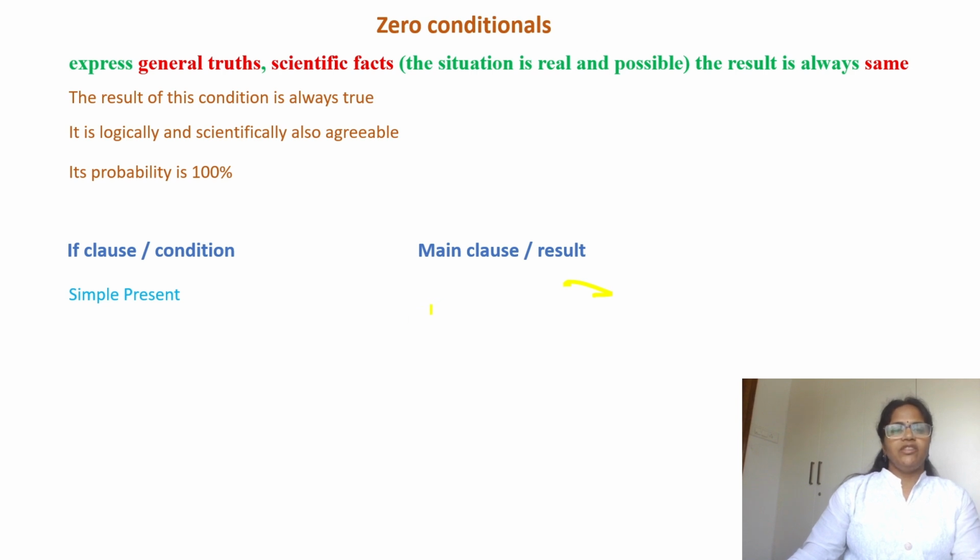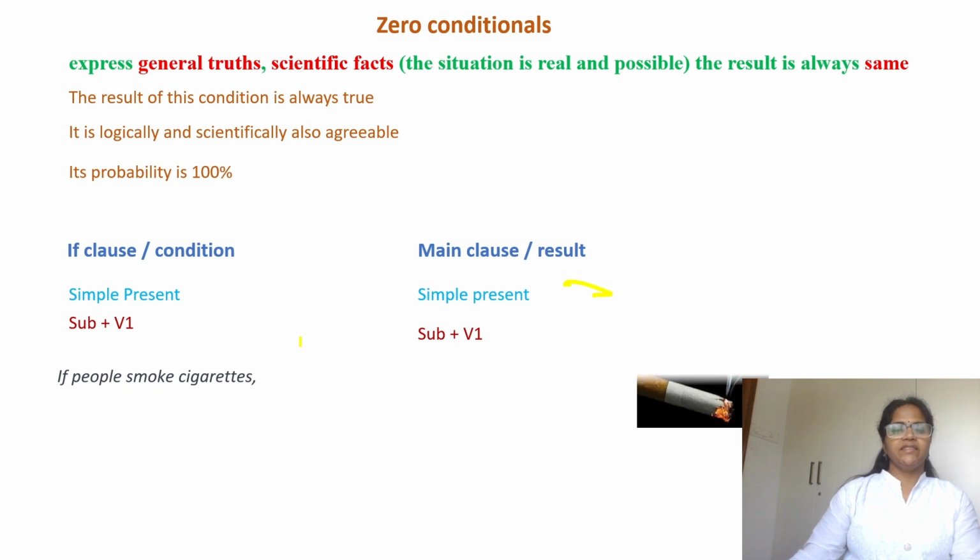In zero conditionals, if clause should be in simple present. Main clause also should be in simple present tense. For example, if people smoke cigarettes, their health suffers. The condition is if people smoke cigarette. And what is the result? Their health suffers.